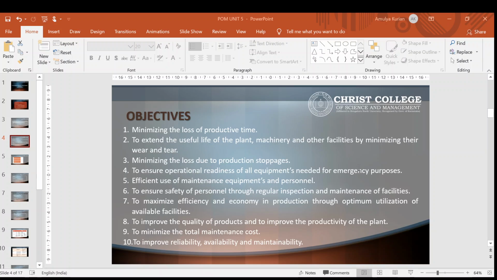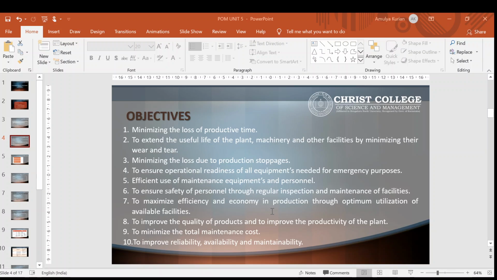Apart from the regular machines which are being used for production, we will be keeping safety measures in case of any emergency requirement. For example, firefighting equipment. If maintenance is not done properly, when emergencies come, it may not work for you. The next one is efficient use of maintenance equipment and personnel.